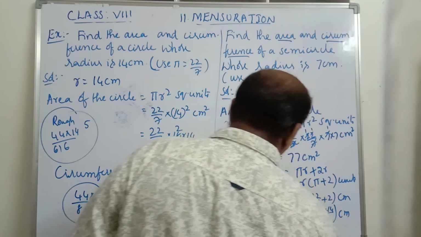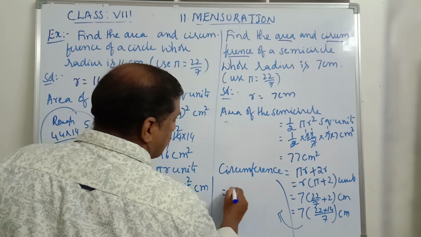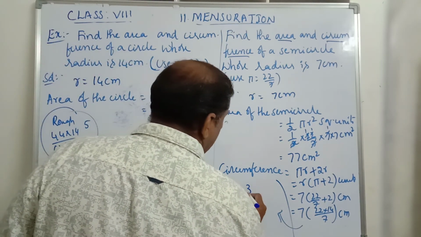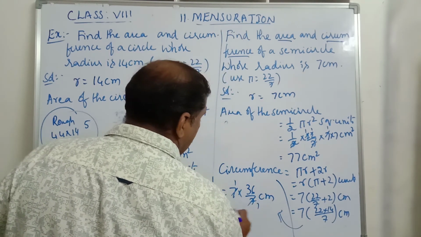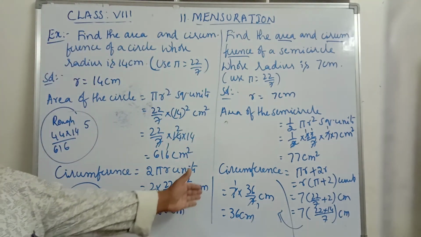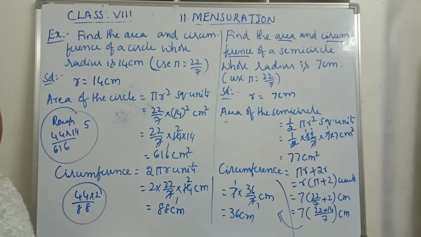That is equals to 7 into 22 plus 14 is equals to 36 by 7 centimeters. 7 and 7 are cancelled.